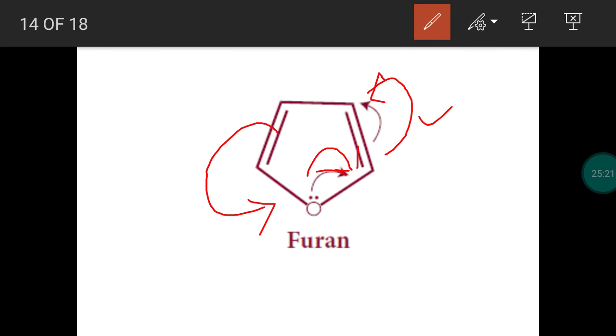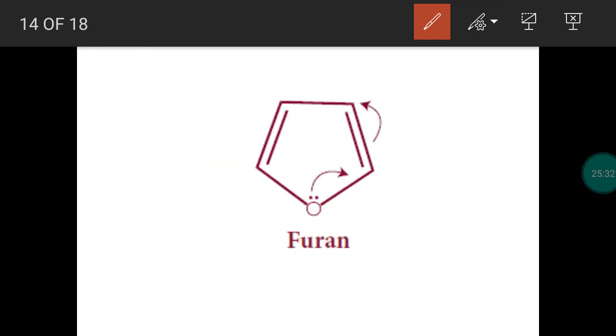Because of this lone pair of electrons on oxygen, the pi electron will be in delocalization. So the second point is fulfilled. There is a delocalization of pi electron. Now the lone pair of electrons is also involved in delocalization, so we have to include this also as pi electrons. So 2, 4, 6. A compound with 6 pi electrons will be aromatic. So furan is an aromatic compound.